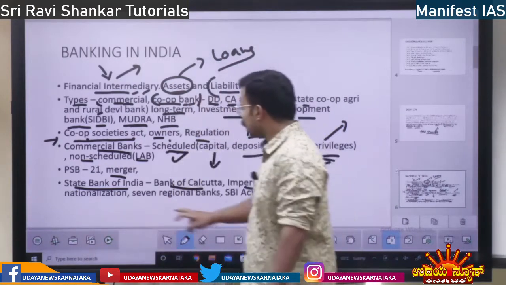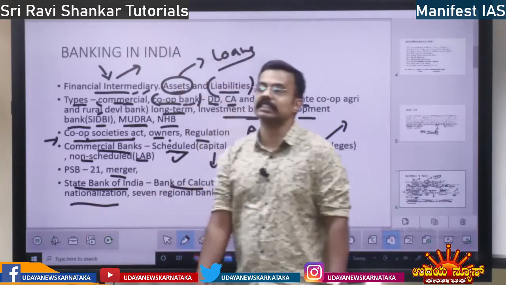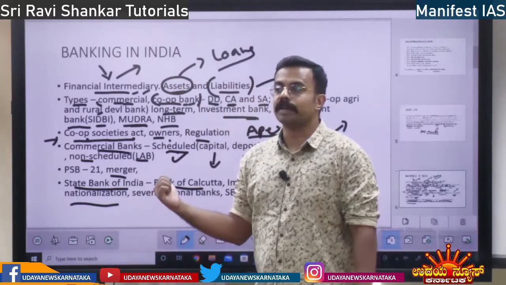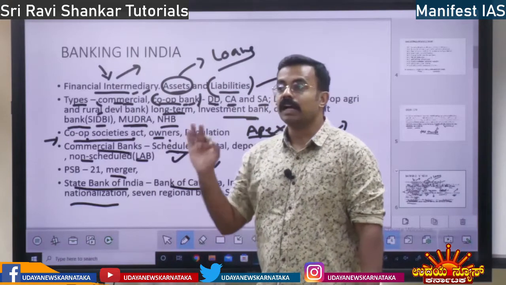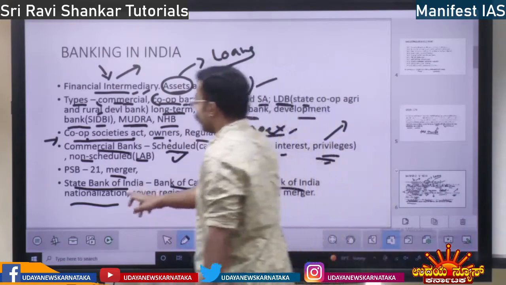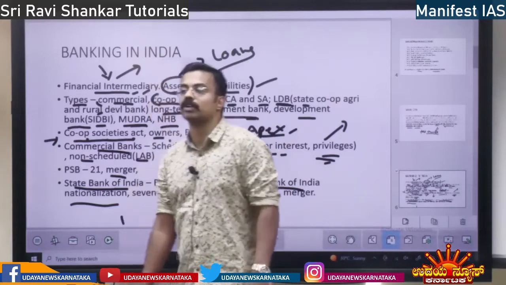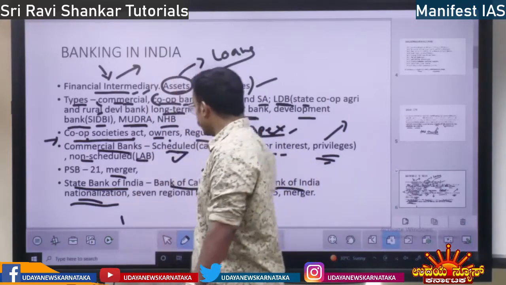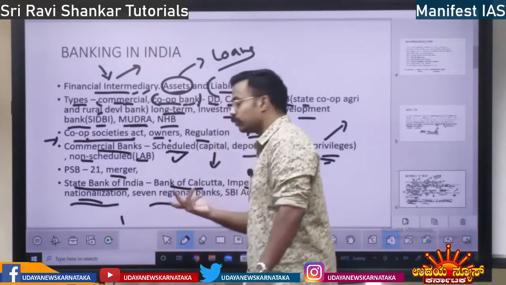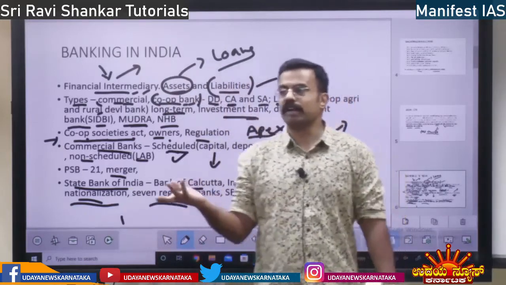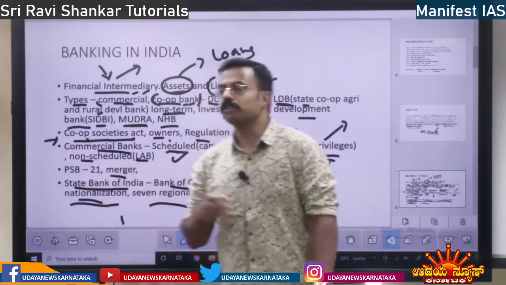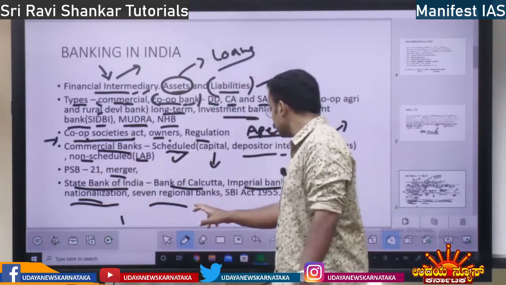And then in 1955 it is nationalized. What does nationalized mean? Until then it was under private control, Imperial Bank of India. In 1955 State Bank of India was taken into government control. That is the meaning of nationalization, right? Then there are 7 regional banks. I told you, State Bank of Mysore, Travancore, Bikaner, Baroda, all those banks. So all those banks were merged in 2017.